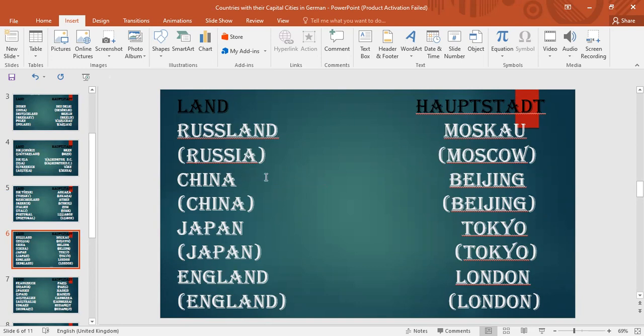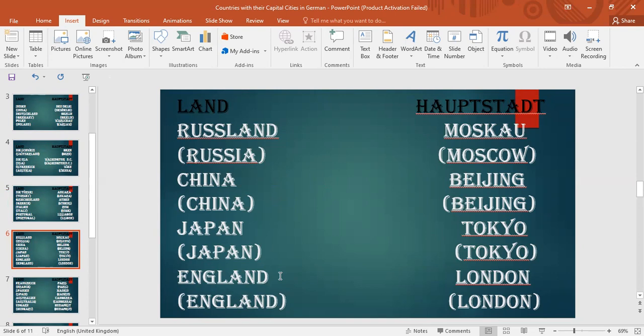And the next country we have is China. This is China, which means China, and its capital city in German and English is similar, which is Peking or Beijing. So the next country we have is Japan. J gives the sound of Y, so this is Japan in German, and in English it is Japan. Its capital city's pronunciation and spelling are the same. Tokio in German and Tokyo in English.